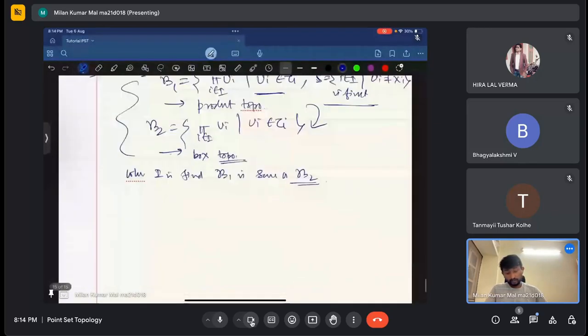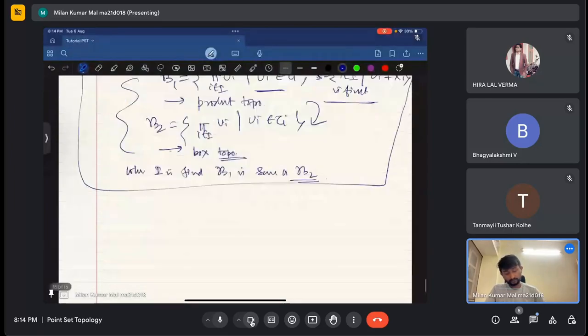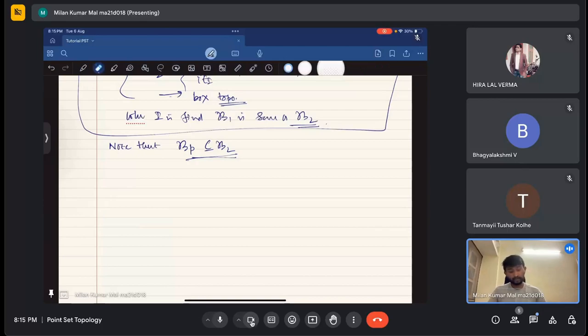Okay, so these are rough actually. Now note that this beta p, the product topology, is always contained in beta b, whether I is finite or infinite. If finite, then these two are the same. But beta p is contained in beta b, the box topology. How can I show that?